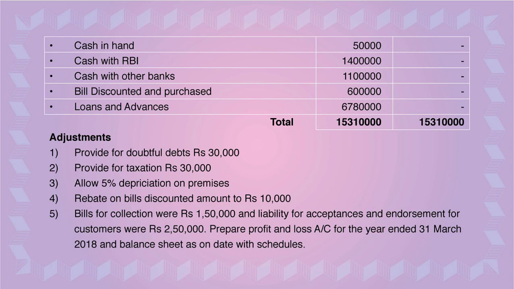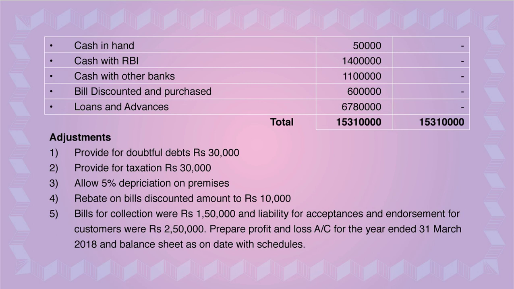Once again I'll repeat, whenever the RDD is given in the adjustment, you have to mark loans and advances or loans, cash, credit and overdrafts. So you all have put the star mark on loans and advances which is given in the trial balance.